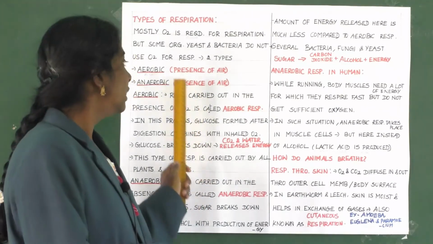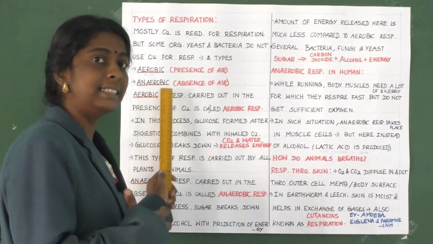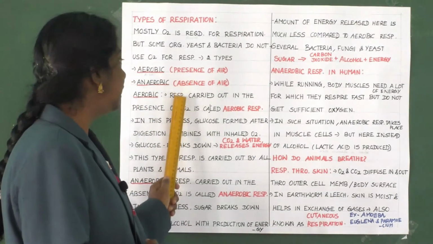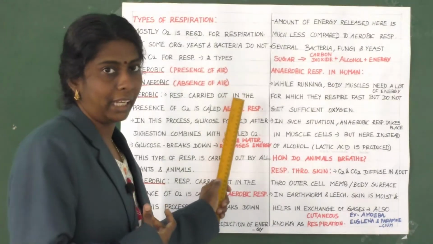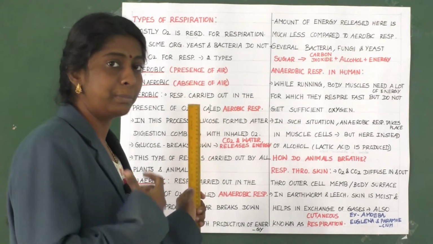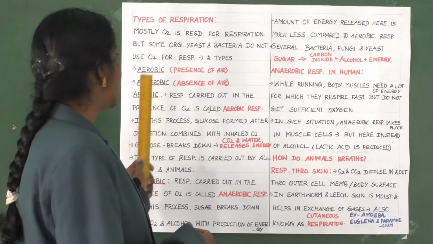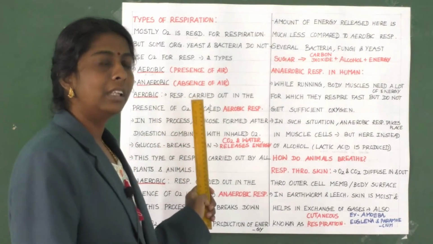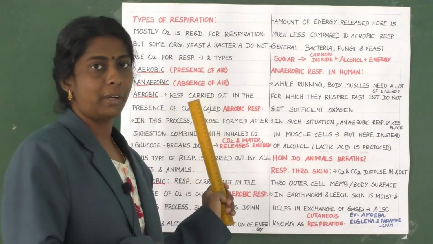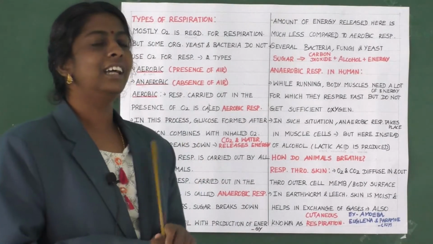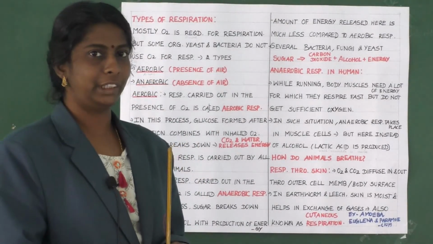Anaerobic is the same respiration process carried out in the absence of air. If the respiration process is carried out in the absence of air, then that is said to be anaerobic. Clear? Now let us learn one by one.